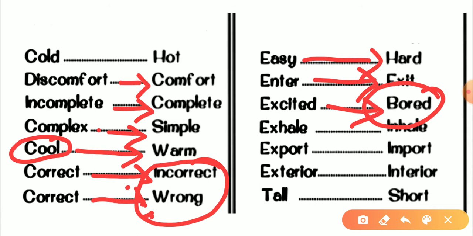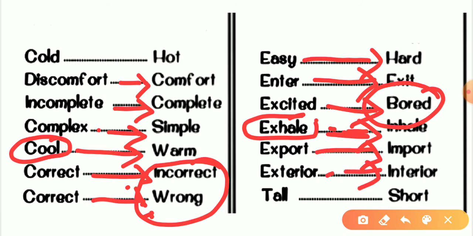After that, the next one is exhale. Then the antonym would be inhale. This word is very popular in meditation. If we are doing meditation, then we can see both these words there. After that, the next word, export. So the answer would be import. Exterior, interior. After that, tall, short.